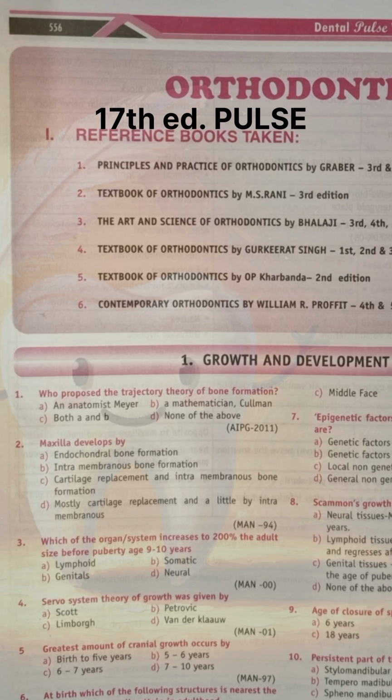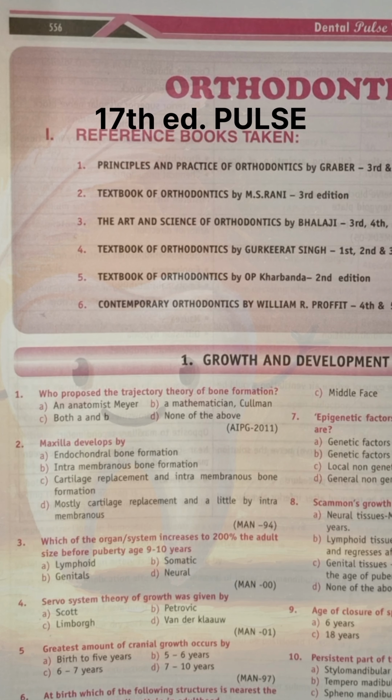First question is, who proposed the trajectory theory of bone formation? Correct answer is C, that is an anatomist Mayer and a mathematician Kuhlmann. They put forward the trajectory theory of bone formation.